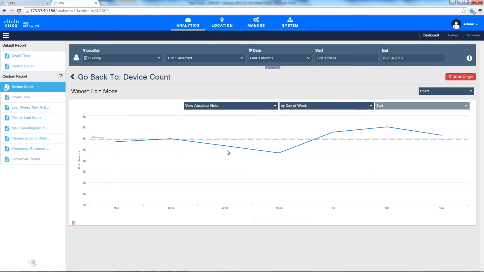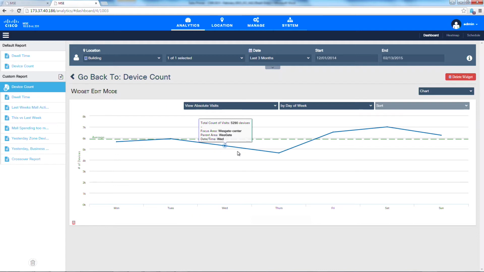So for example, if I look at the data for Wednesday, this isn't the number of devices or visitors that I had this Wednesday or last Wednesday. This is the number of visitors that I had on average on all the Wednesdays. And what I can get from this type of visualization is I can clearly see that Saturday is my strongest day. I can clearly see that Thursday is my weakest day, followed by Wednesday, etc. So using this view, I can answer different types of questions.